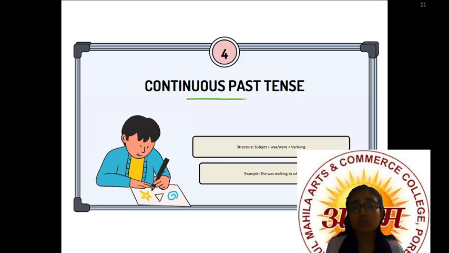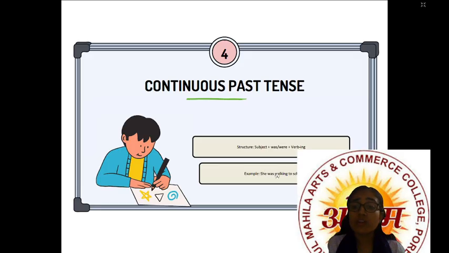Now let us talk about continuous past tense. In continuous, ing will come. Whatever the tense is, when we talk about continuous, it means the ing word, right? So as per the subject, we will decide whether we put was or were, plus verb plus ing. The subject is she, so was will come. The verb is walk, and walking, because it is continuous tense. So she was walking to school.